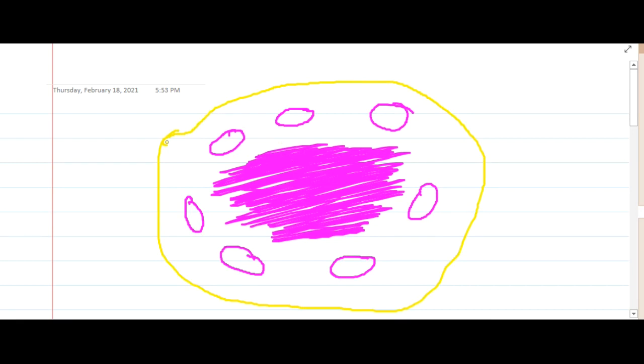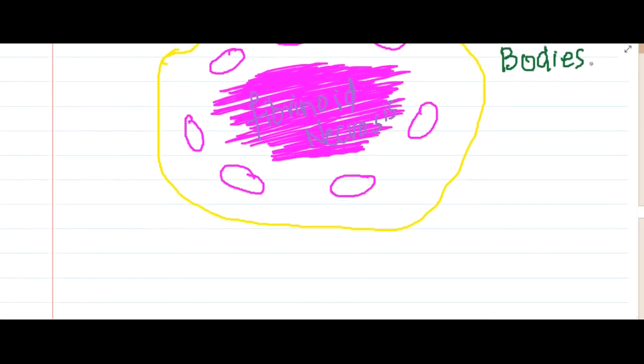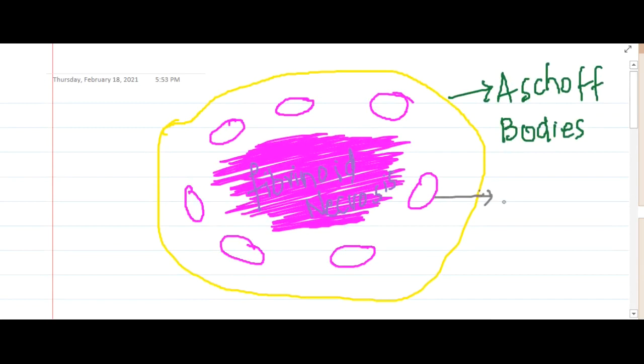I'll just show you. So these are the Anitschkow cells, and this whole thing with the fibrinoid necrosis, Anitschkow cells, and of course there will be lymphocytes, neutrophils, all those will definitely be present. This is called Aschoff's body. So in Aschoff's bodies, this is the fibrinoid necrosis which you are seeing, and this is surrounded by these cells. What are these cells? These cells are actually Anitschkow cells.